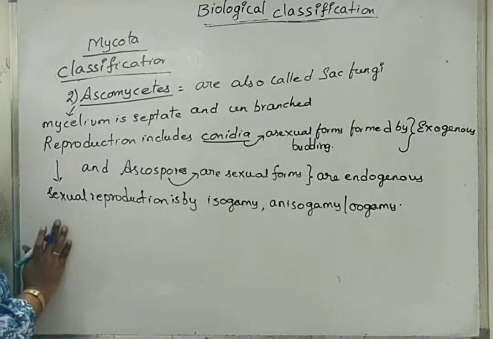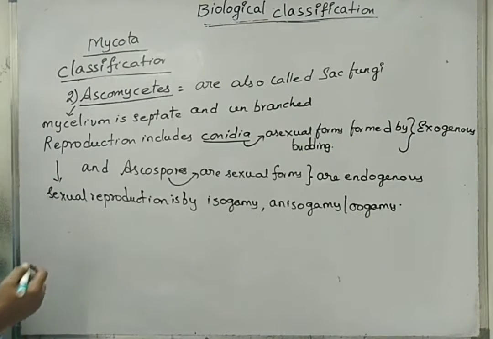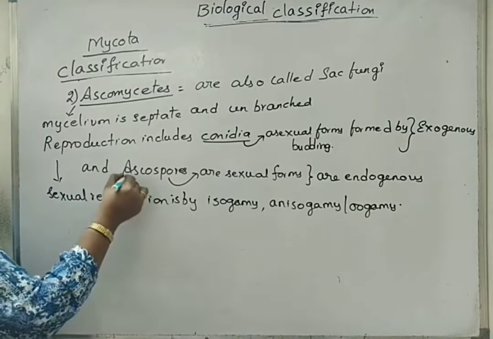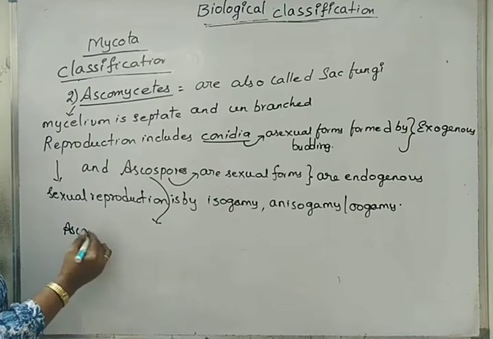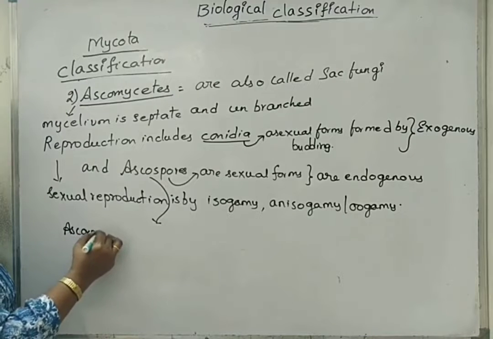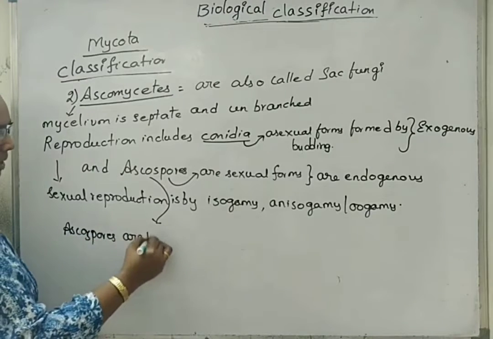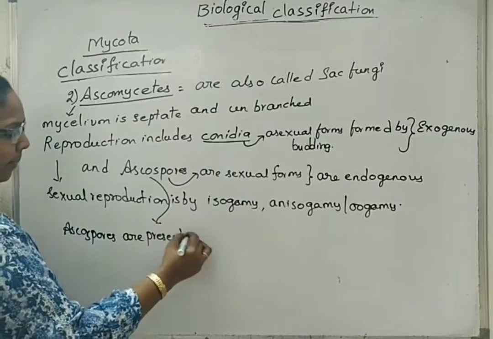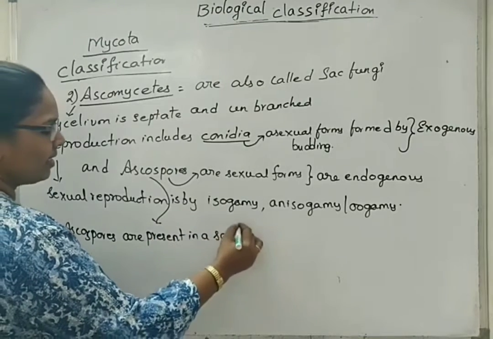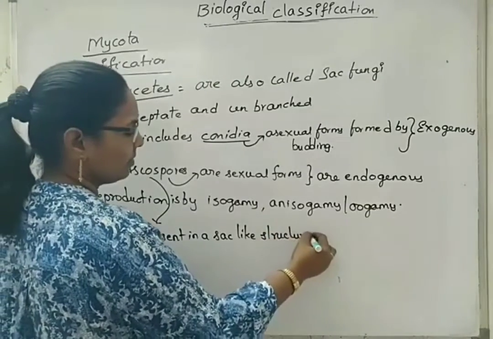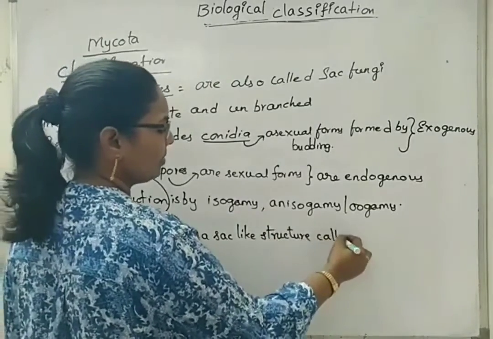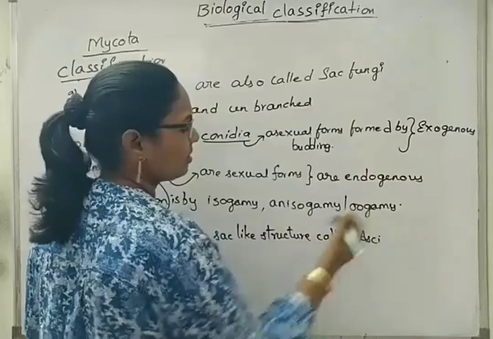Next, under Ascomycetes, the ascospores are present in a sac-like structure called asci.